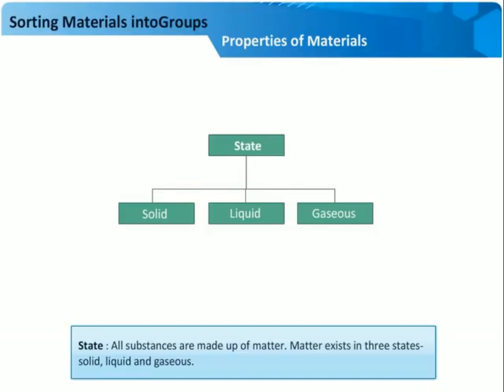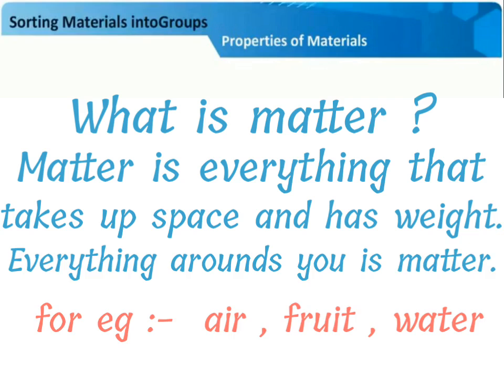So students, there are 3 states of matter. First is solid, second is liquid, and third is gaseous. So first of all, what is matter? Matter is everything that takes up space and has weight. Everything around you is matter.